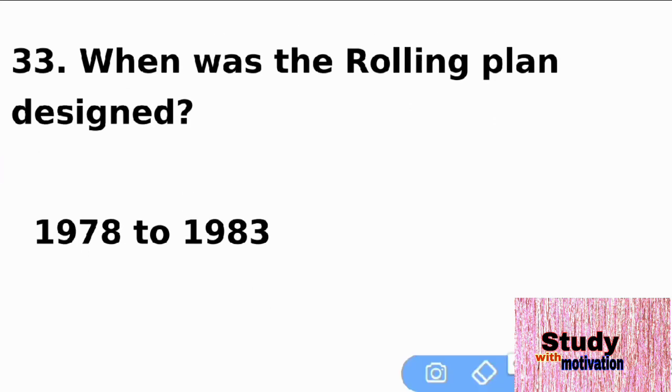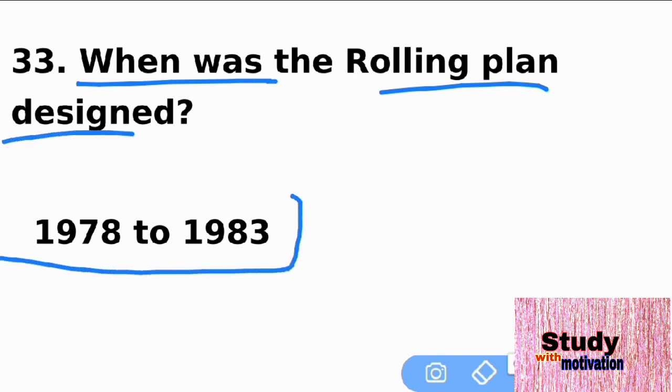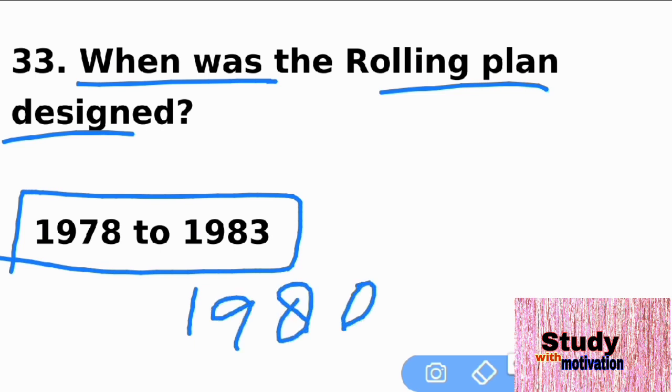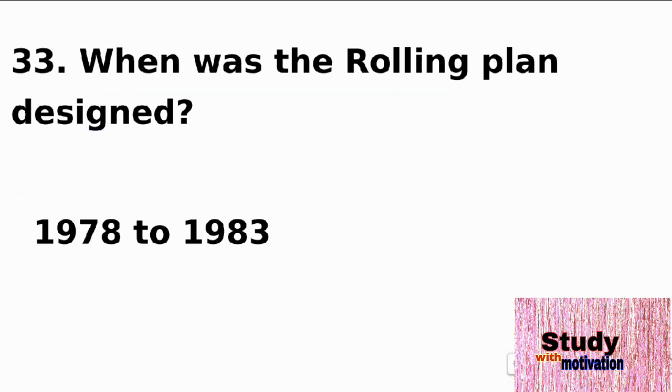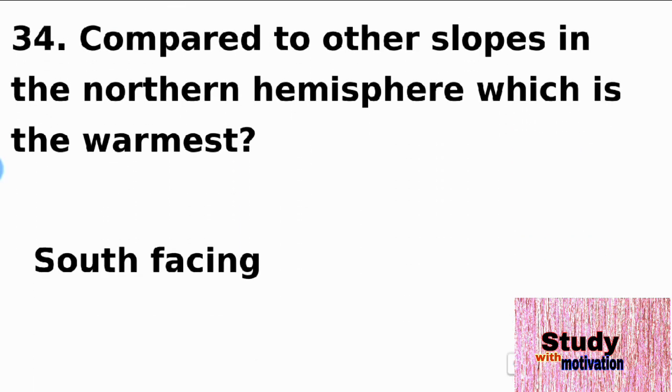When was the rolling plan designated? That is 1978 to 1983. Some historians think the right answer to this question is 1980. So, the next question is 34.